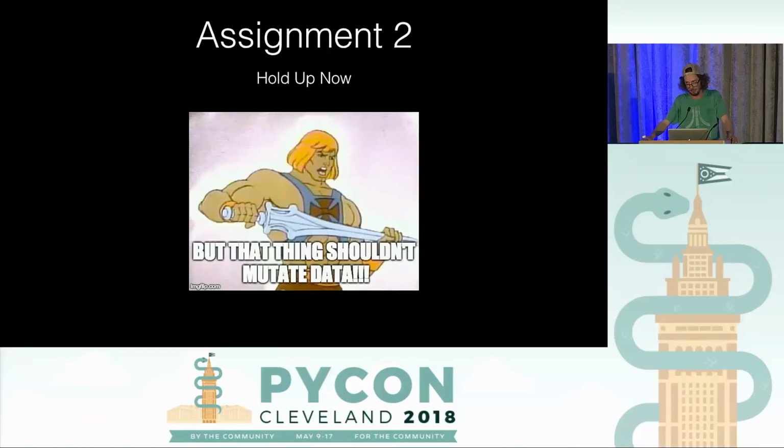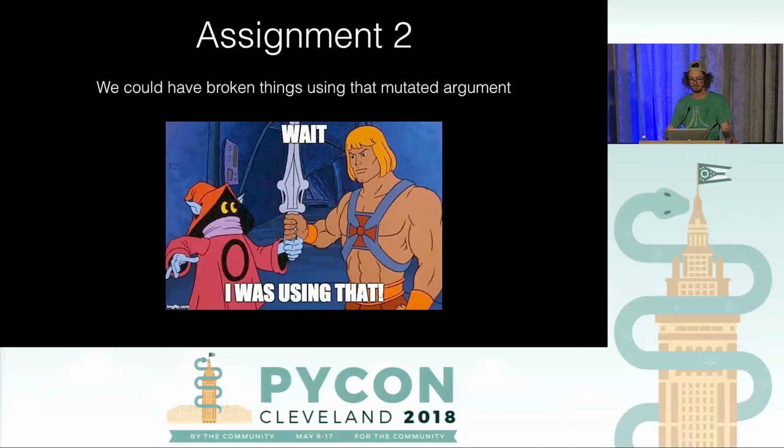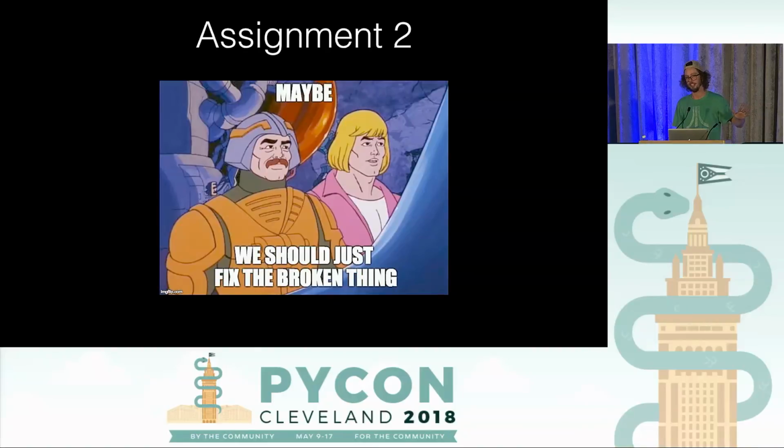You really wouldn't expect, if you're using a method like that, that it's going to actually mutate what you pass it in place. But the reality in legacy code is we could have broken things that are already using that mutated argument, right? So in the beginning, we were talking about how this thing's been working fine forever. Well, turns out it wasn't. But in the meantime, there are other things that have been dependent upon that. So we should just fix the broken thing, right? We shouldn't try to be too smart for our own good. We're trying to maintain the app. Once we learn more about the app, maybe we can go back and make that change. The time is not right now.